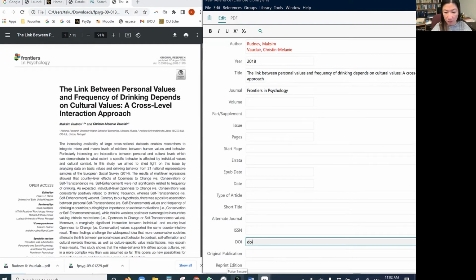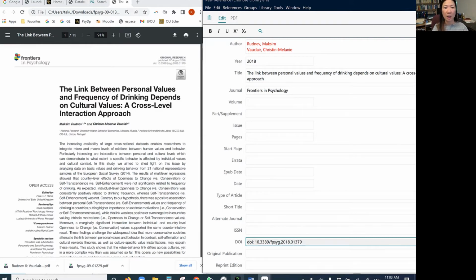10.3389. That's why I feel that if you know how to use EndNote more effectively, then you probably don't need to type manually like I do. But I always do it like this. Sometimes I may make a mistake, but it's really no big deal.